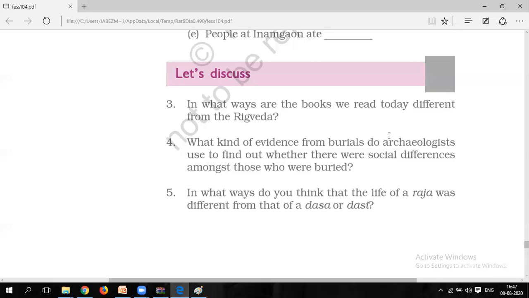So how did the kings or the rajas use them? They used the men and women who used to serve them to fight in a battle. Along with fighting in a battle, they used to hold them also. So this is how we can say that the life of Raja as well as the life of Dasa or Dasi was different from each other.